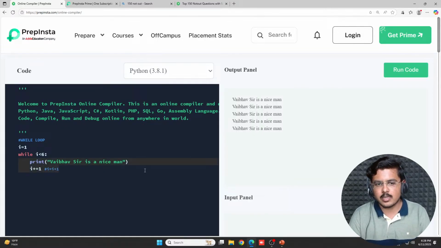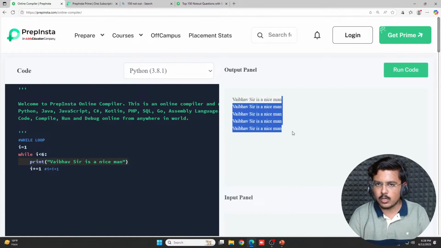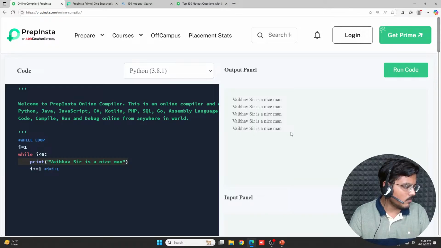I have not written this line 5 times, but I have got the output 5 times. Is it clear so far? Yes, Genial, you were right. It needs updation. That is why we have this updation statement.